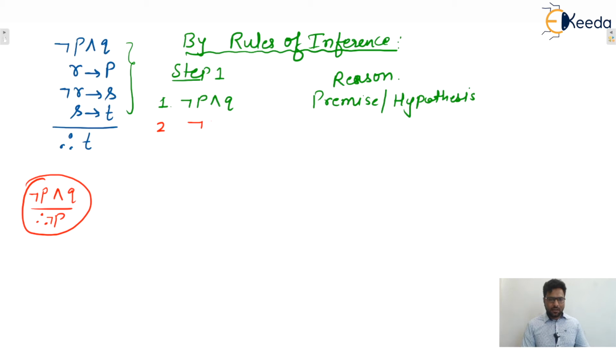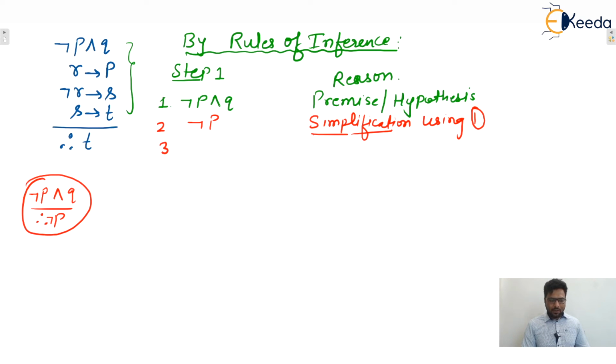We can say that negation P. So from the first premise, this is the conclusion, and by using the simplification rule on the first premise. I hope this one is clear.